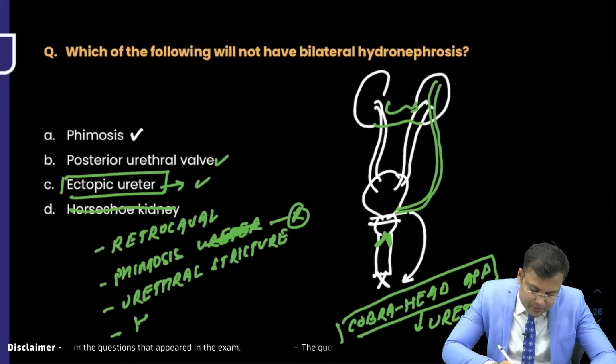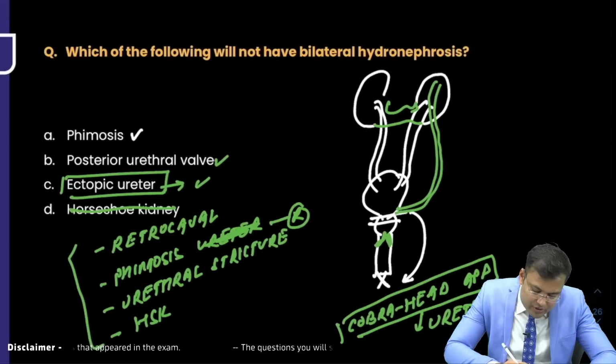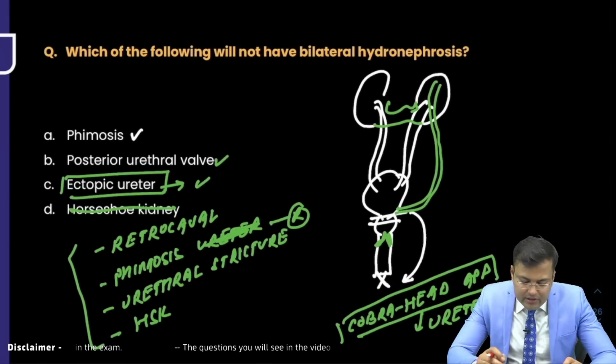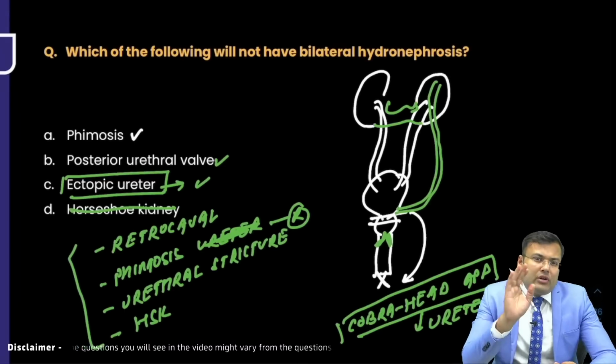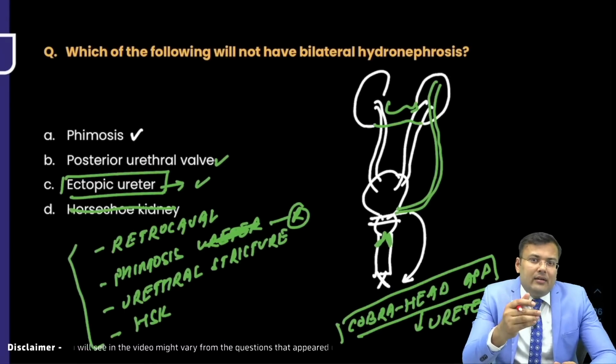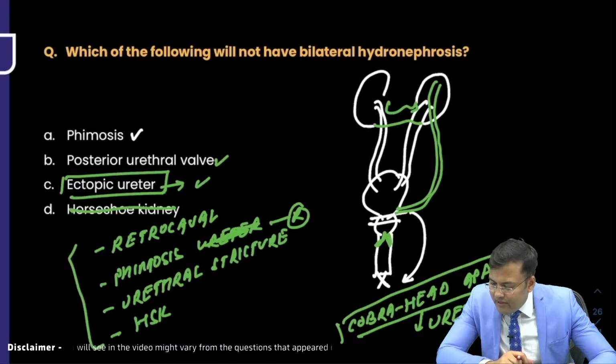Horseshoe kidney was there. Okay. So retrocaval ureter, phimosis, urethral stricture, horseshoe kidney. The correct answer would be retrocaval ureter, because retrocaval ureter is only on the right side. In retrocaval ureter, hydronephrosis occurs only in the right kidney. So the correct answer is retrocaval.